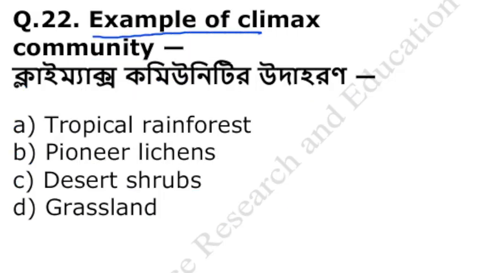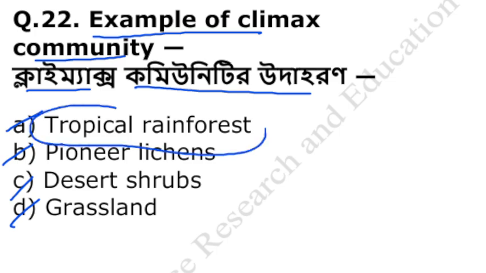Examples of climax community is. এর মধ্যে থেকে কোনটা ক্লাইম্যাক্স কমিউনিটির উদাহরণ? ট্রপিক্যাল রেইনফরেস্ট, পায়োনিয়ার লাইকেন, ডেজার্ট স্ট্রাবস, grasslands. The examples of climax community is tropical rainforest. So option B is correct, which is a stable and self-perpetuating community.